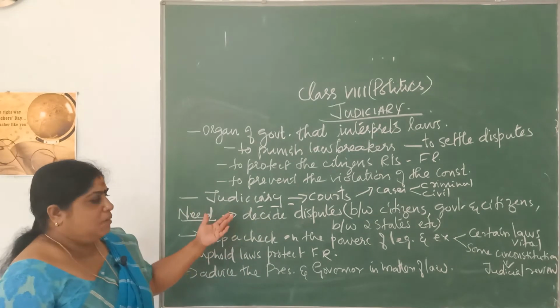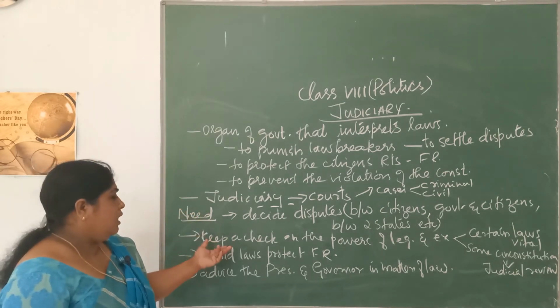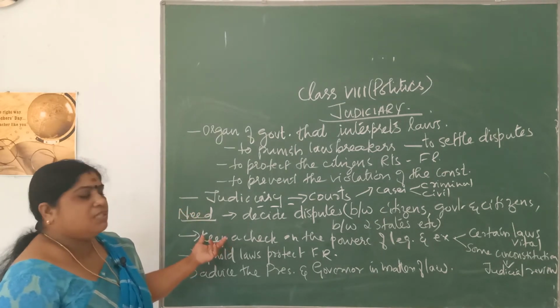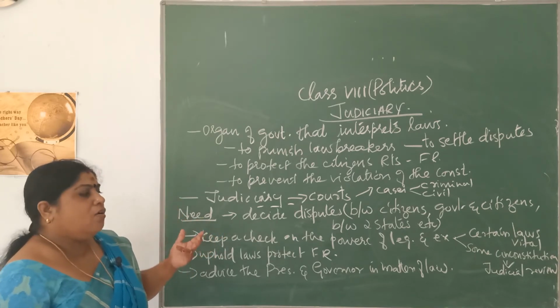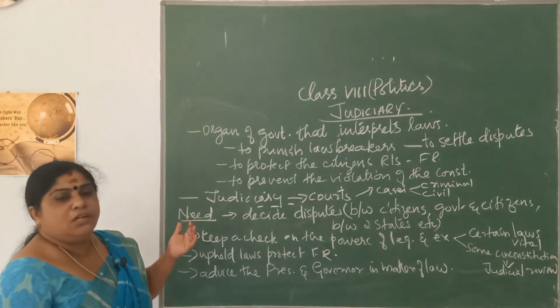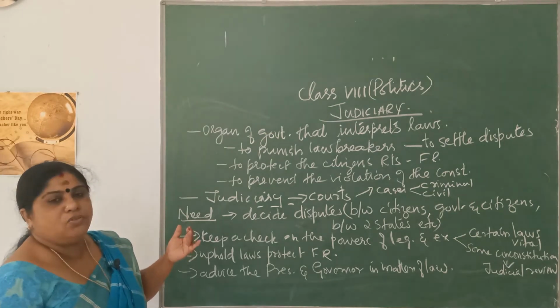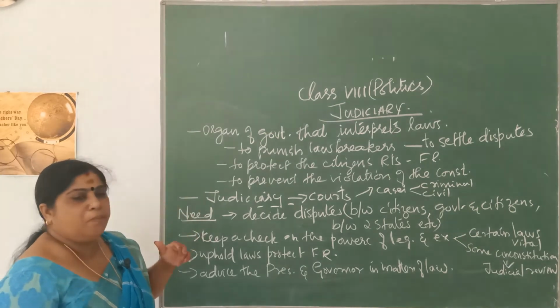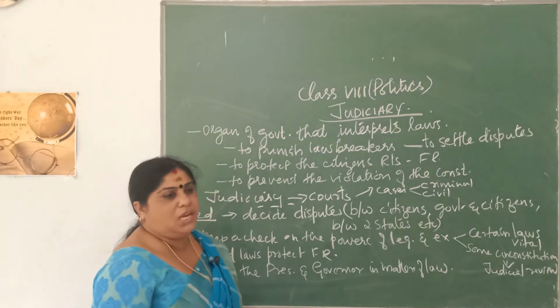Now, it always keeps a check on the legislature and the executive. That means it has the power to review laws, and if the judiciary finds that certain laws are unconstitutional, it has the power to remove such laws. That power of the judiciary is called judicial review.